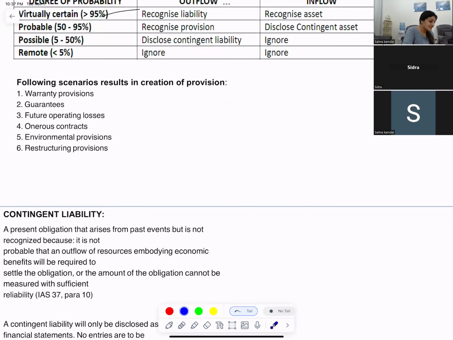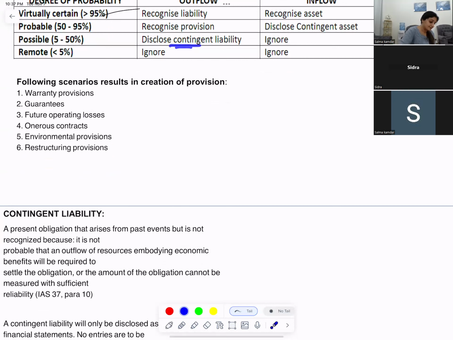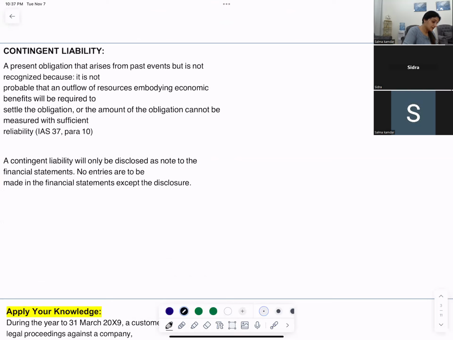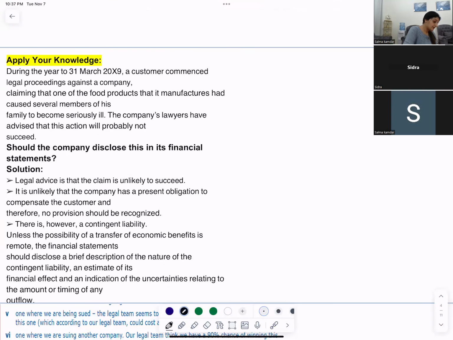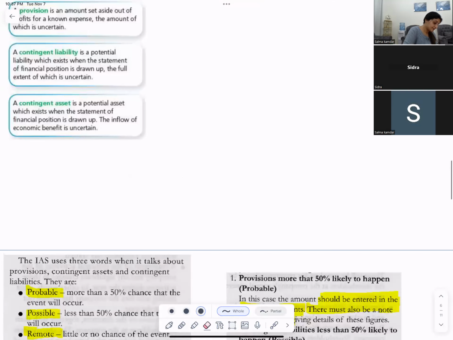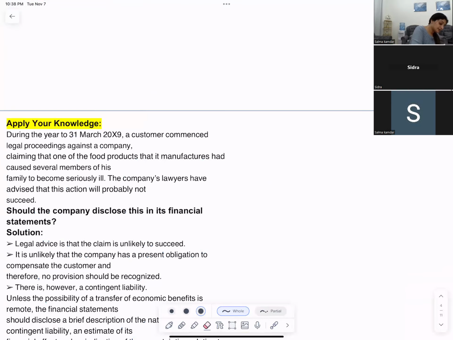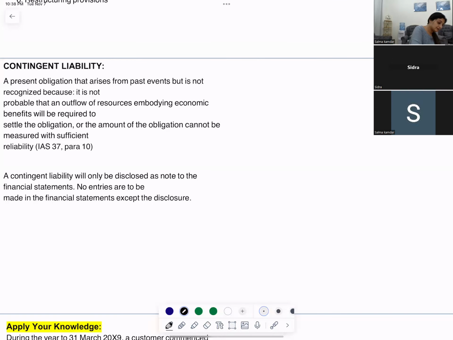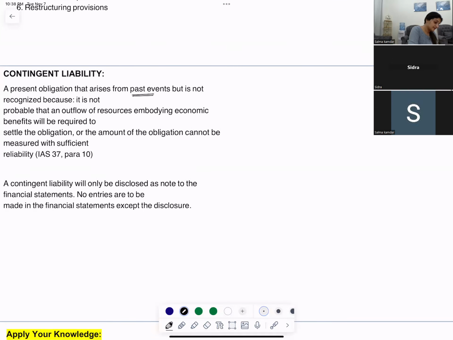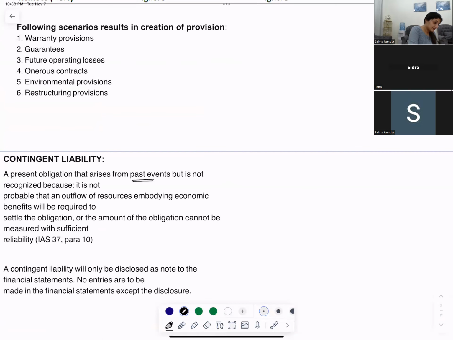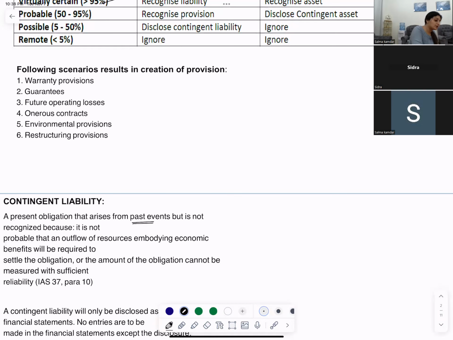Okay, so what is a contingent liability? You need to know the definition of contingent liability. A present obligation that arises from past events, but it is not recognized. You just disclose it. You do not record it in the books because there are possible chances.